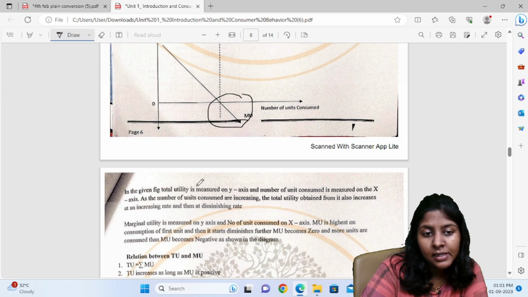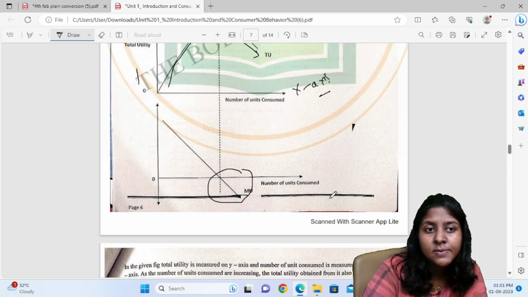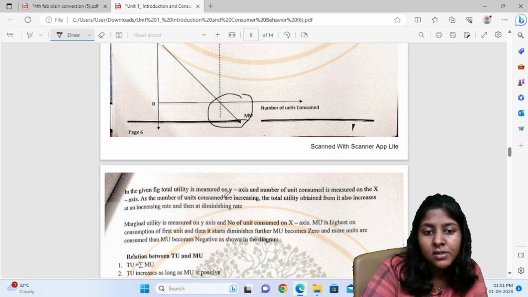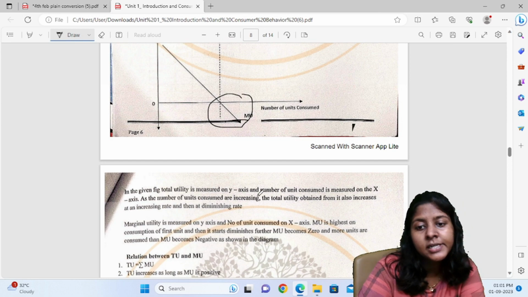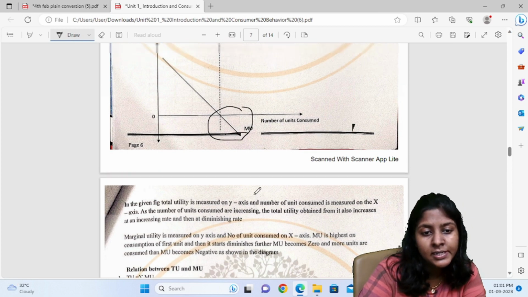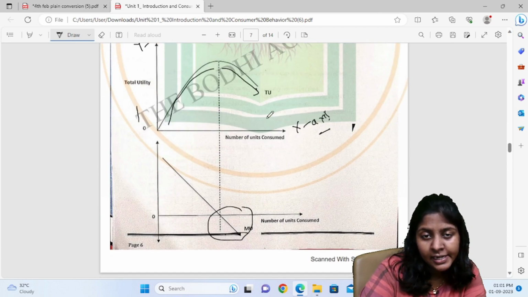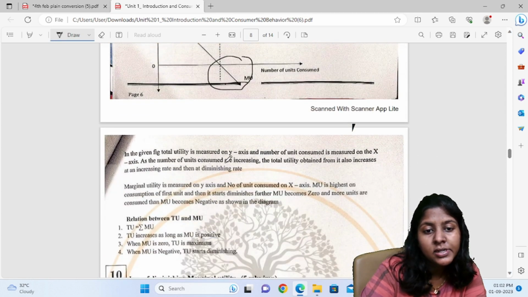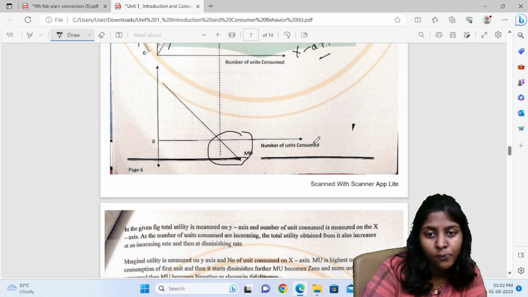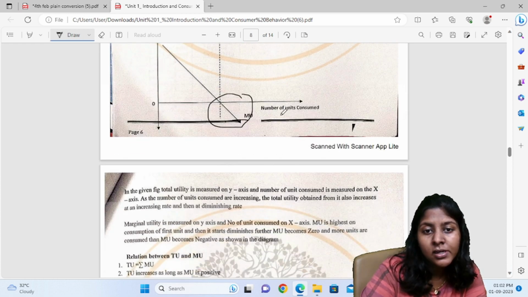So in the given figure, total utility is measured on the y-axis and number of units consumed is measured on the x-axis. As the number of units increases, total utility obtained from it also increases at an increasing rate, and then it is decreasing at a diminishing rate. Then marginal utility is measured on the y-axis and number of units consumed on the x-axis here.